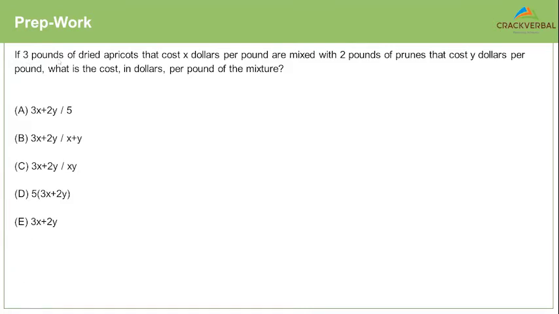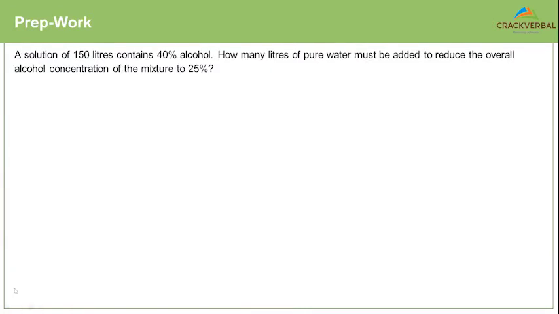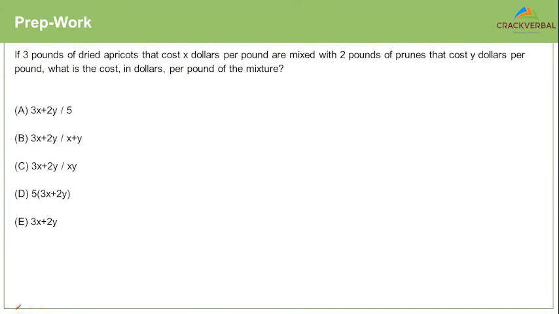So if 3 pounds of dried apricots that cost X dollars per pound are mixed with 2 pounds of prunes that cost Y dollars per pound.